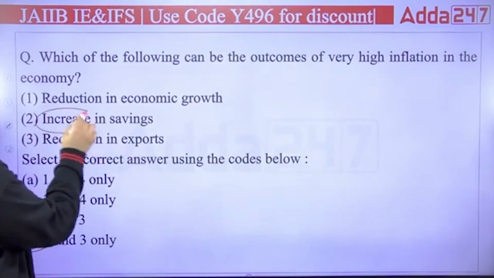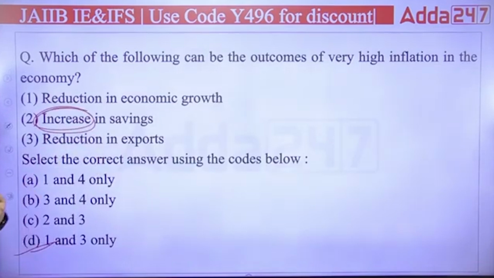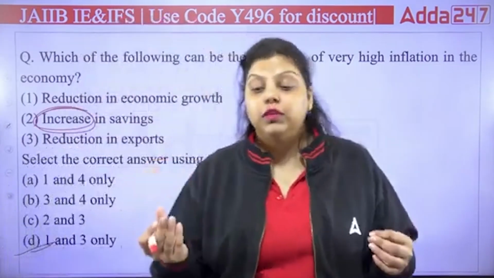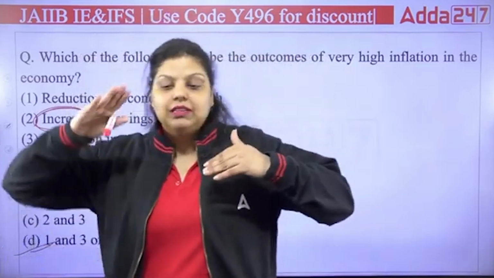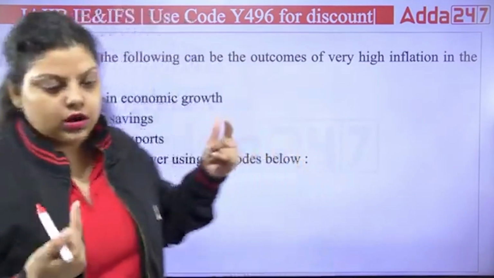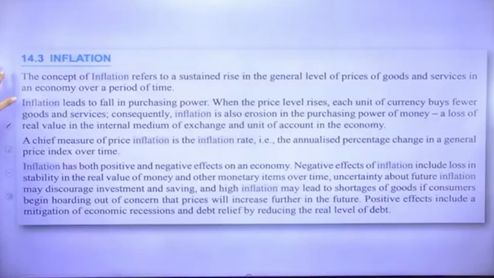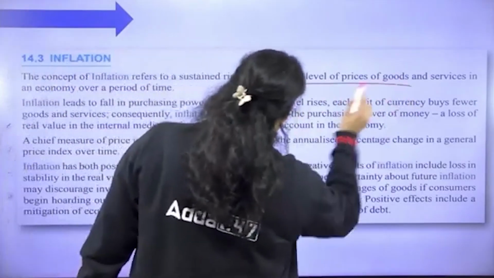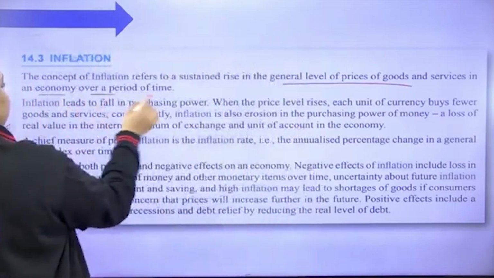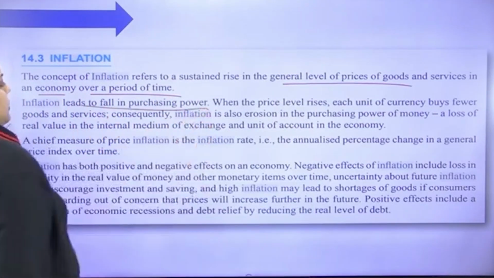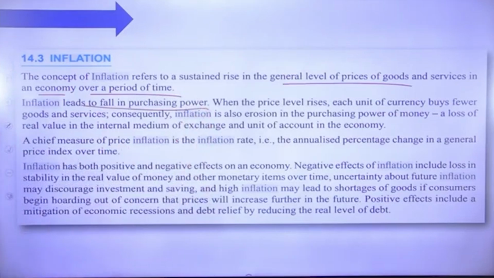Second is not correct because the savings will decrease. People have to spend more money to fulfill their basic needs, the cost of living is increasing, so their savings level will decrease, not increase. So second is wrong, the others are correct. The right answer is D. So you can see the concept of inflation refers to a sustained rise in the general level of prices of goods and services in an economy over a period of time. Inflation leads to a fall in the purchasing power of money.